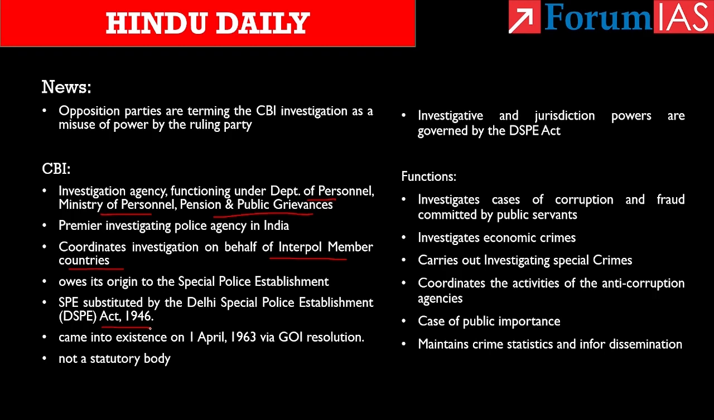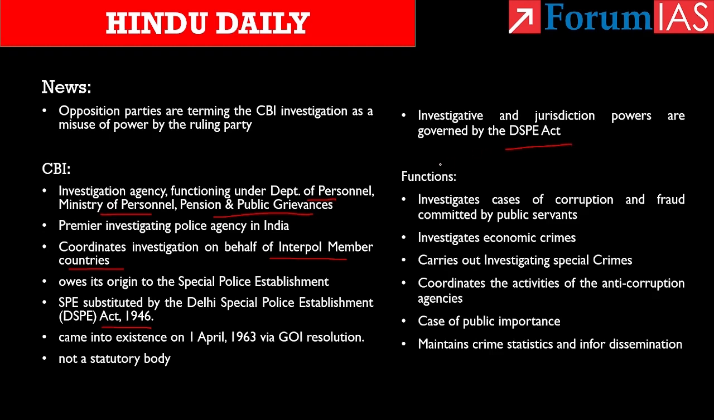Clearly take note of this: CBI is not a statutory body. Its investigative and jurisdiction powers are governed by the Delhi Special Police Establishment Act of 1946. If we take the composition of CBI, it is headed by a director and is assisted by a special director or an additional director. Additionally, it also has a number of joint directors, deputy inspector generals, superintendents of police, and all other usual ranks of police personnel.